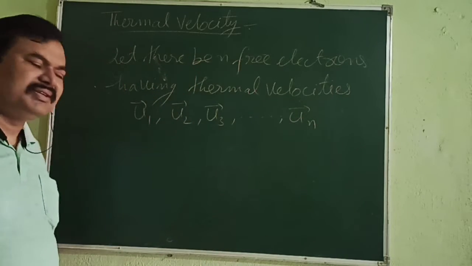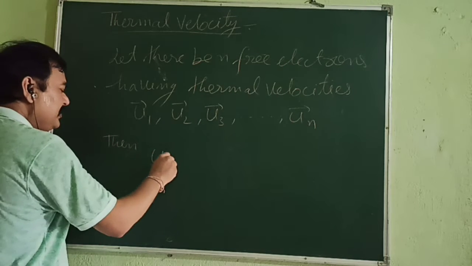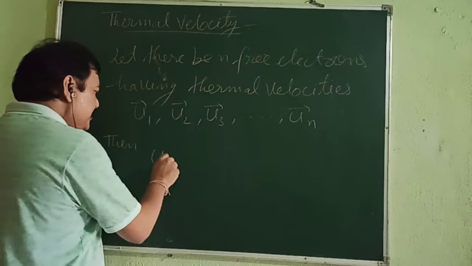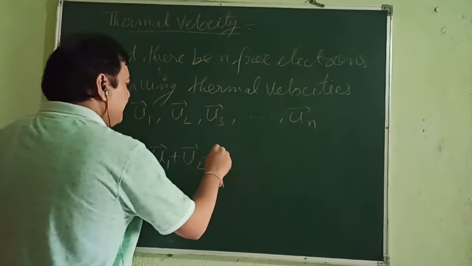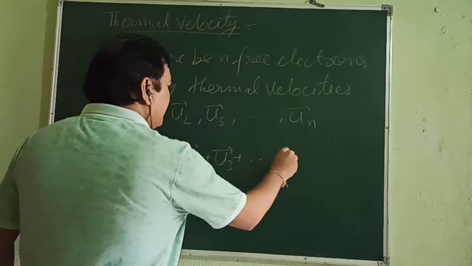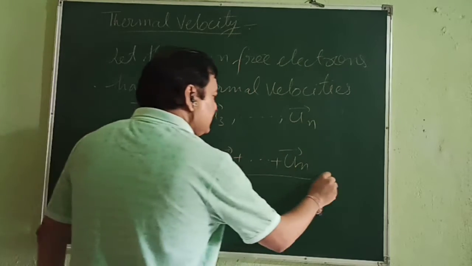These are the thermal velocities. Then (u1 + u2 + u3 + ... + un)/n is equal to 0.